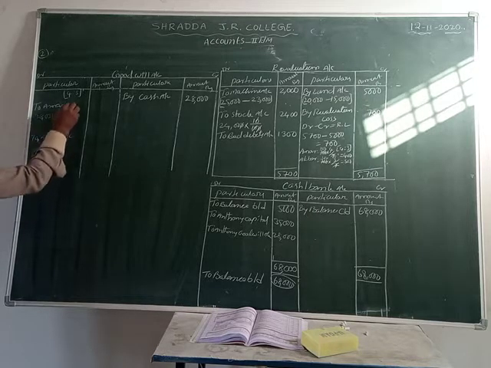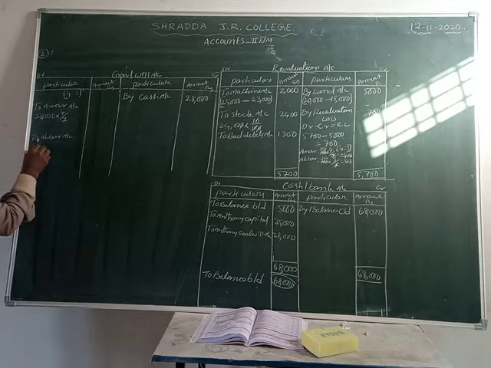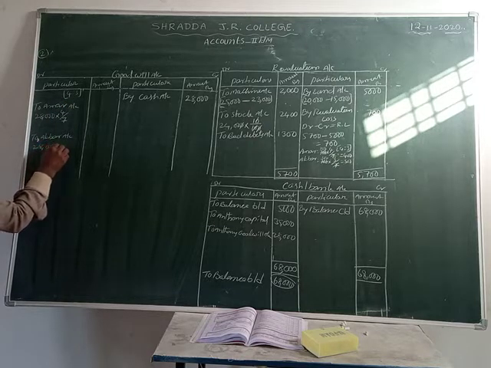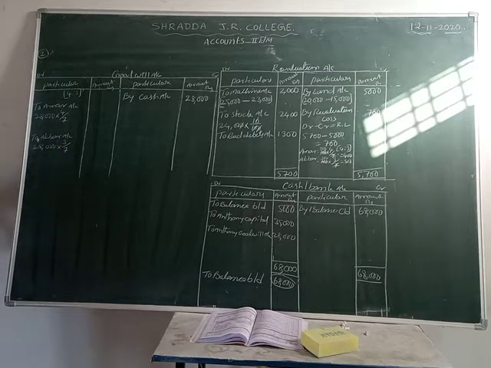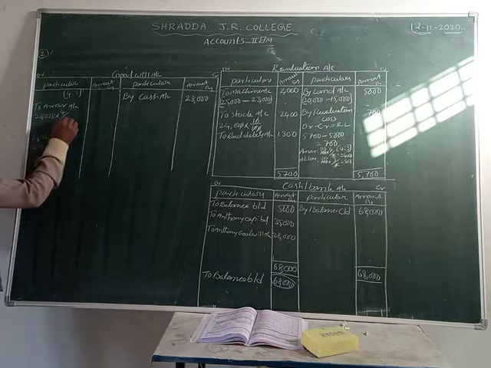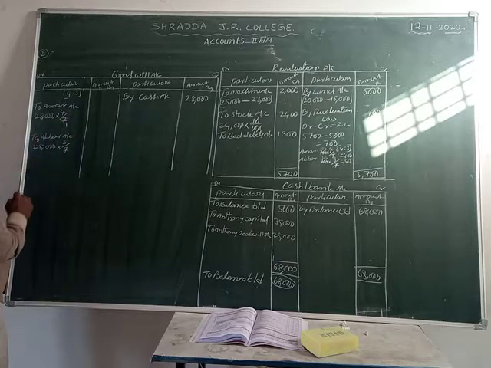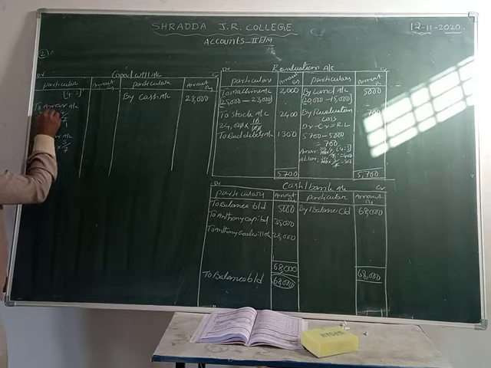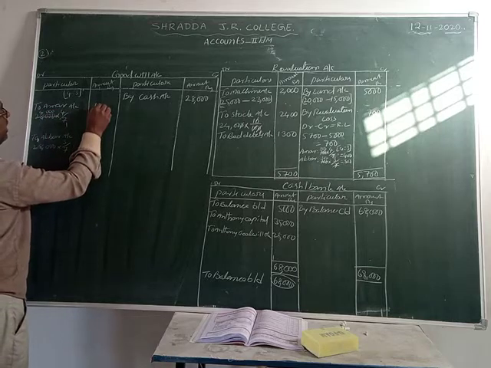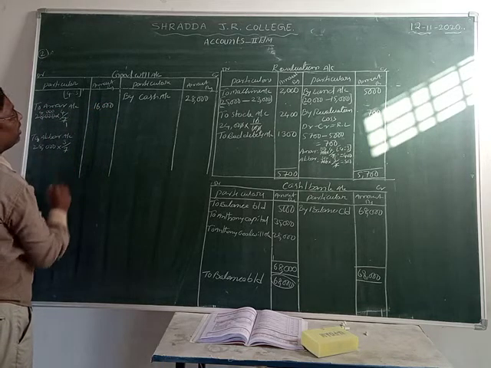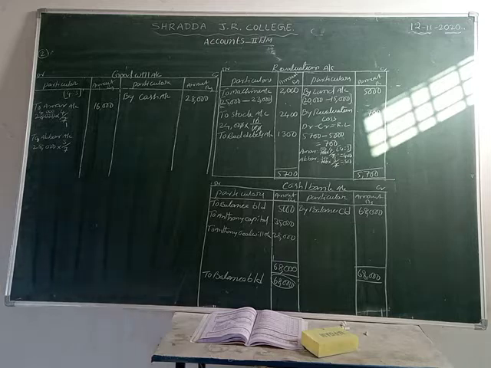Akbar account and Amar account. What is the value of goodwill? 28,000. Akbar's share is what? 3. Total shares is 7. Isn't it? So 7 ones are 7, 7 fours are 28. That is equal to 4 fours are 16. So in that goodwill, Amar's share is 16,000.